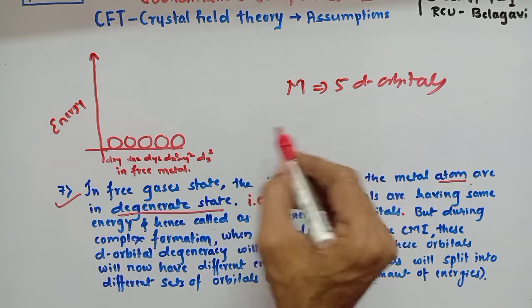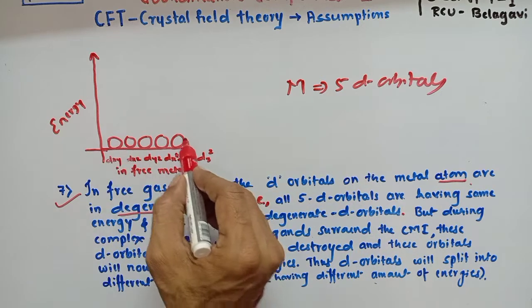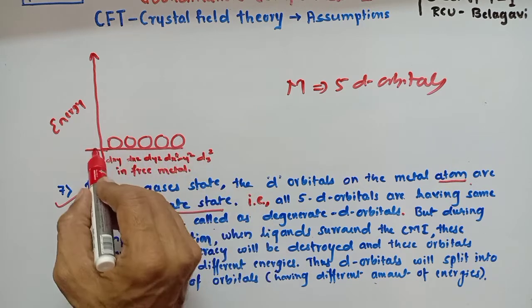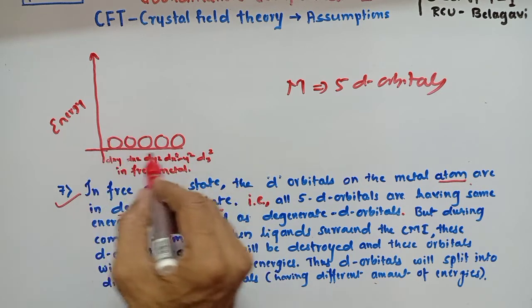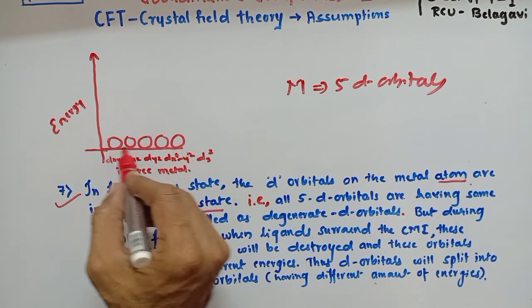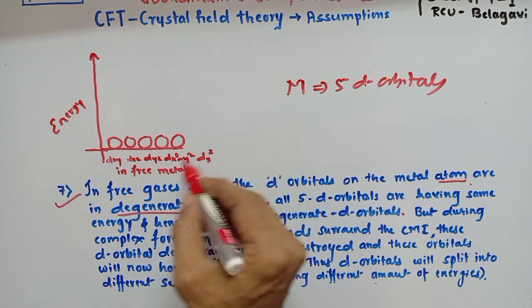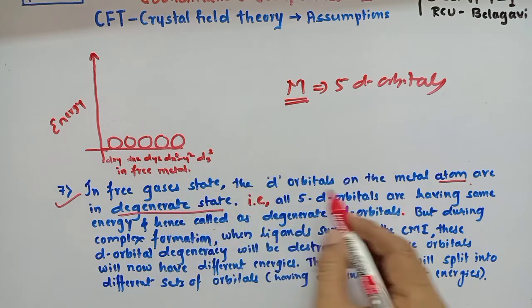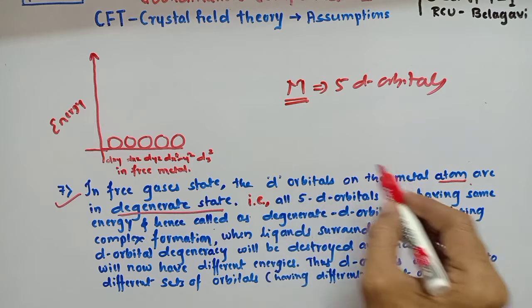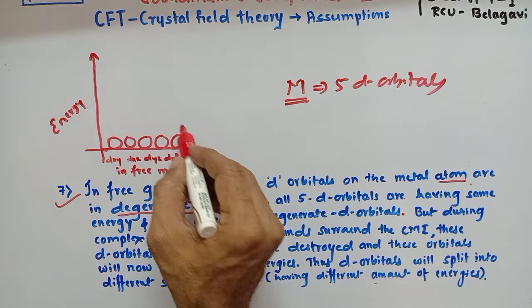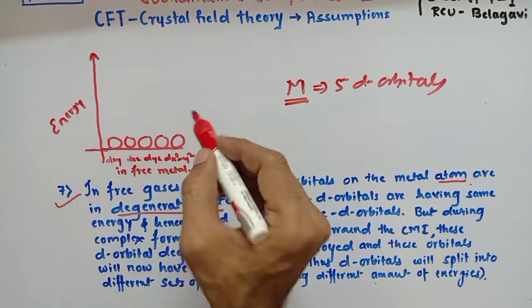Before complex formation, all the 5 d orbitals have the same amount of energy. Such orbitals which are associated with the same amount of energy are called degenerate orbitals. Therefore, in a free metal, the d orbitals are in a degenerate state, meaning all the 5 d orbitals have the same amount of energy.